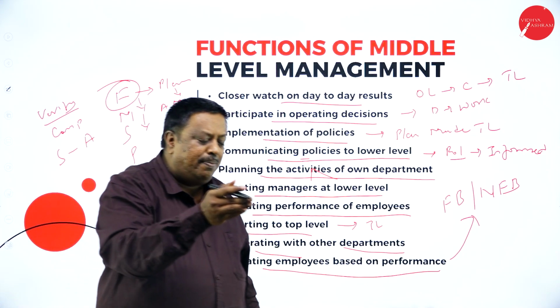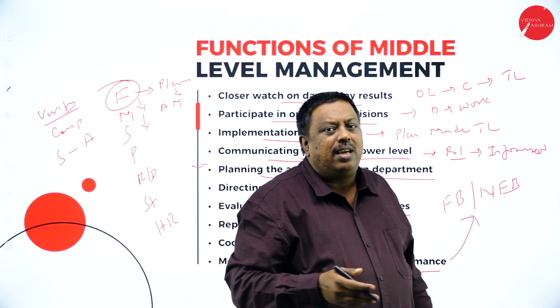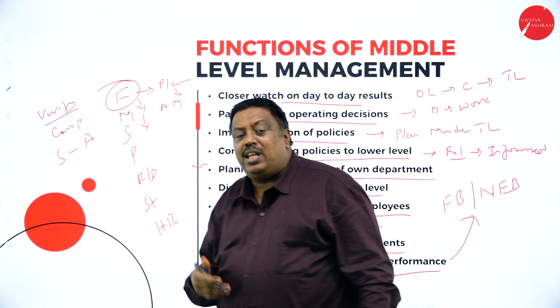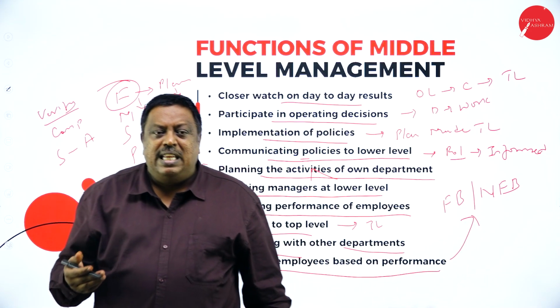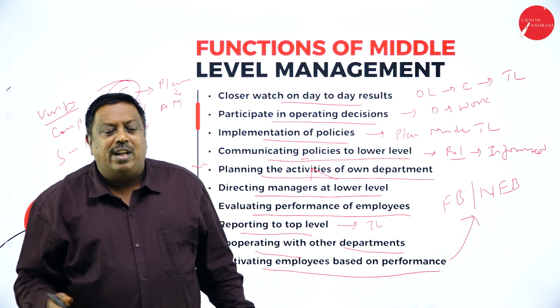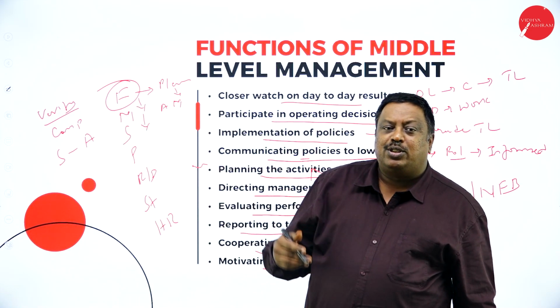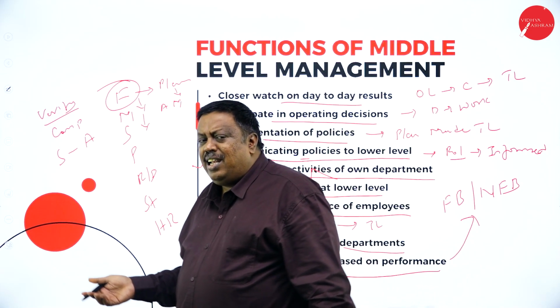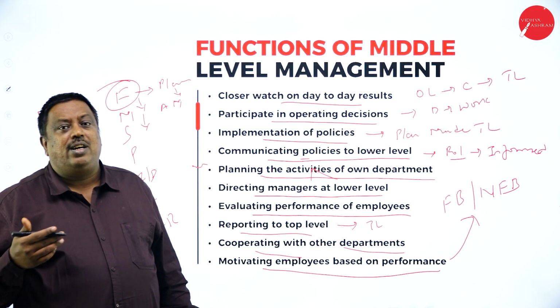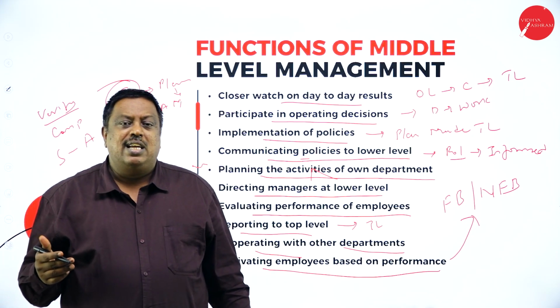So what is financial benefit? Financial benefit is giving some monetary benefits to the employees, for example, increasing his salary, giving some bonus, or giving some amount for some process of work as an ex gratia. Like this, additional benefit is given to the employees.